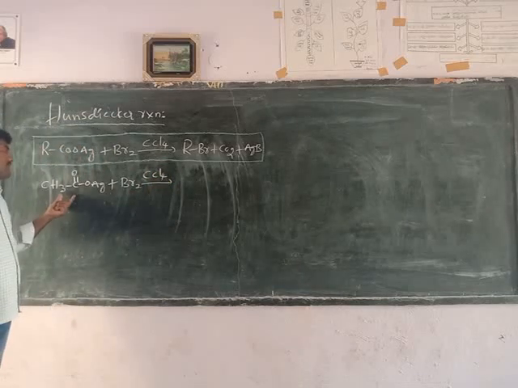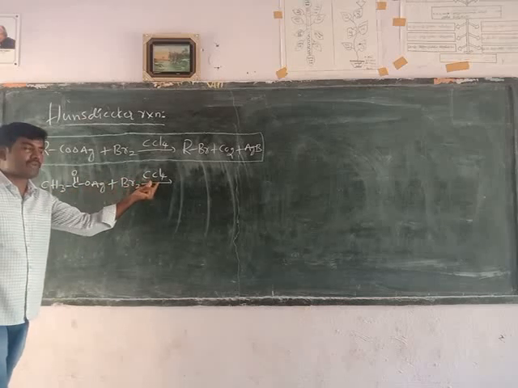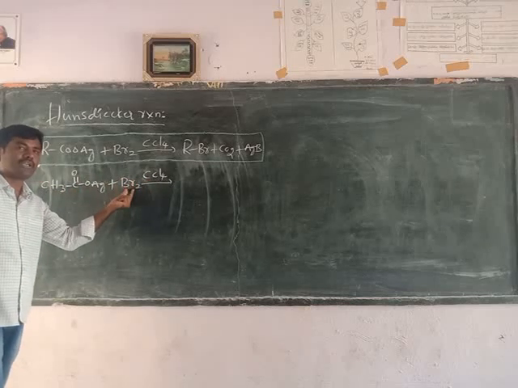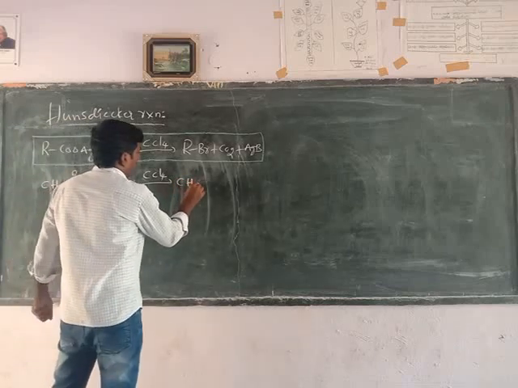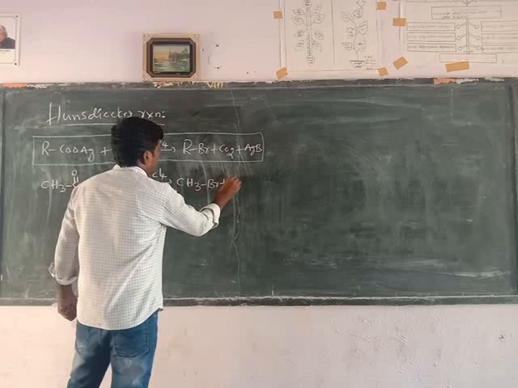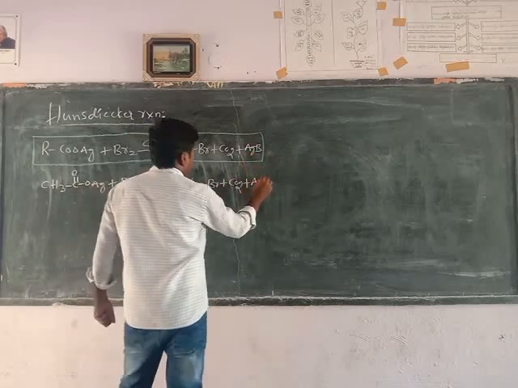It undergoes decomposition reaction to form methyl bromide plus carbon dioxide plus silver bromide.